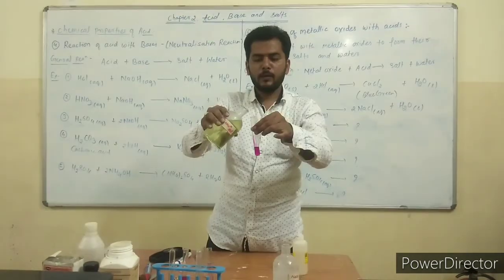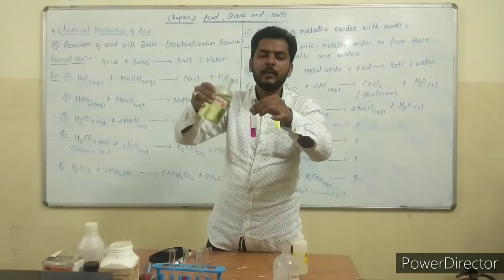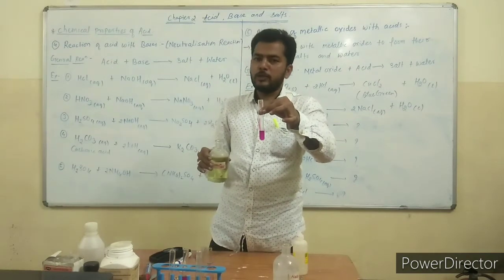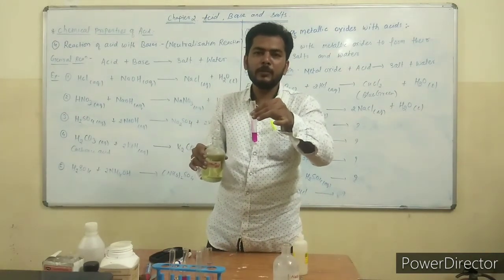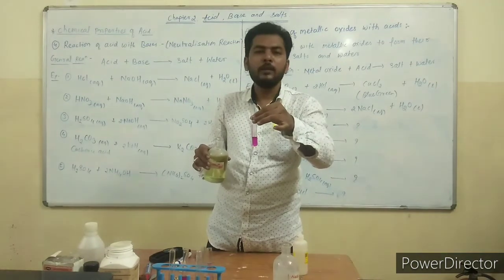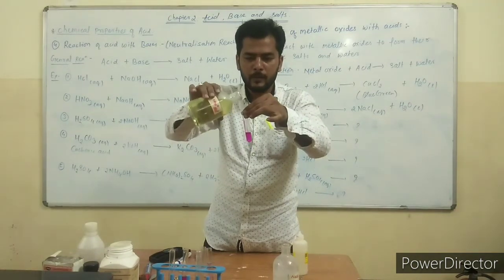Okay, now I am adding this HCl into the test tube. If the color decolorizes, it means colorless, it means this reaction has been neutralized. Okay, so see it.